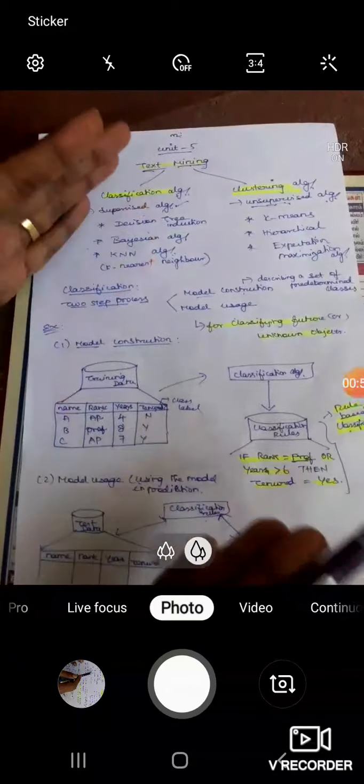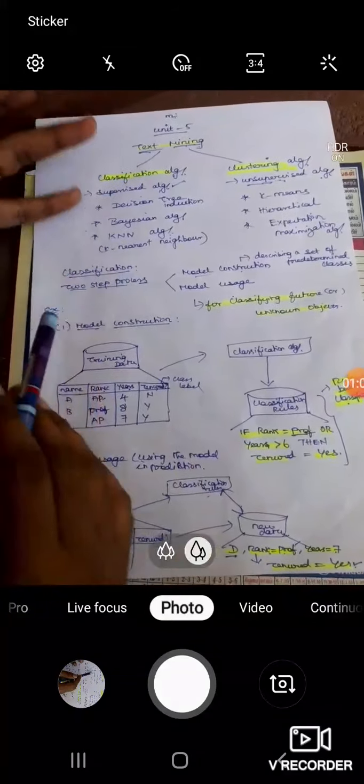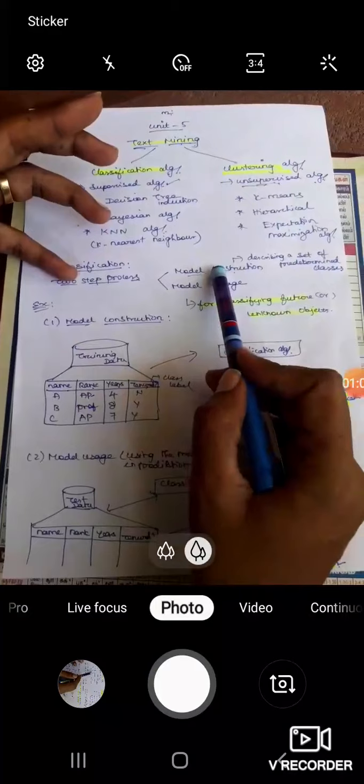Likewise we give the machine training in classification. So simply it is two steps: one is model construction and the other is model usage.